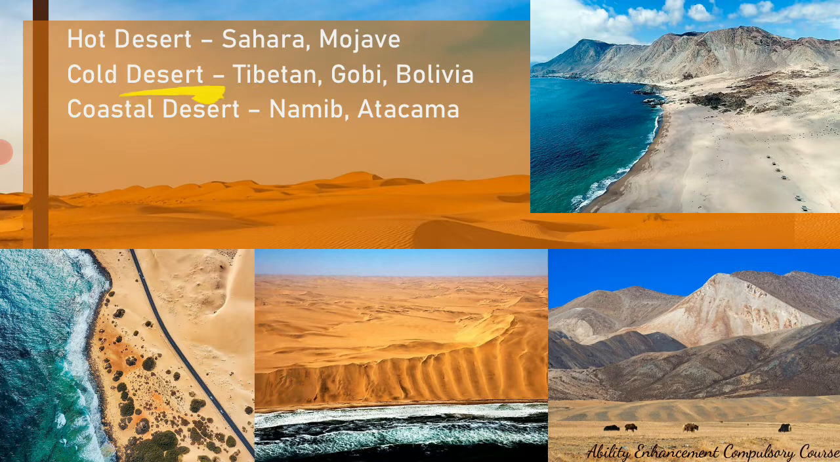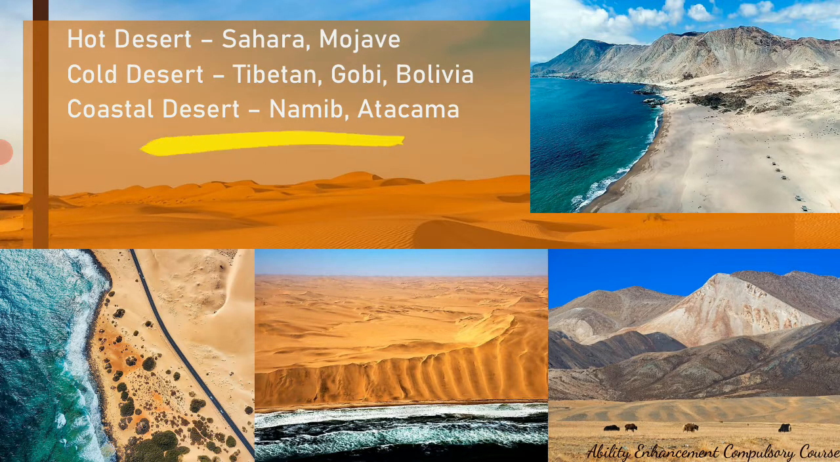Then we have the cold desert. Cold deserts are those seen in extremely cold regions, in the mountainous regions, in regions where there are very low temperatures. The tundra region, what you find over there are the cold deserts. For example, the Tibetan desert, the Gobi desert, the Bolivian desert. All of these are examples of cold deserts. What is shown here is the Tibetan desert, which is the largest and highest plateau in the world. It has extremely cold conditions and not much vegetation or fauna. Hence, it is referred to as a cold desert.